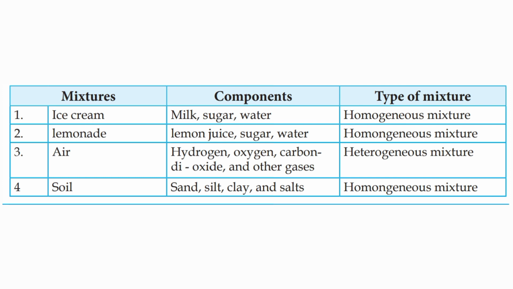Air. Components, nitrogen, oxygen, carbon dioxide and other gases. Type of mixture, homogeneous mixture. Soil. Components, sand, silt, clay and salts. Type of mixture, heterogeneous mixture.